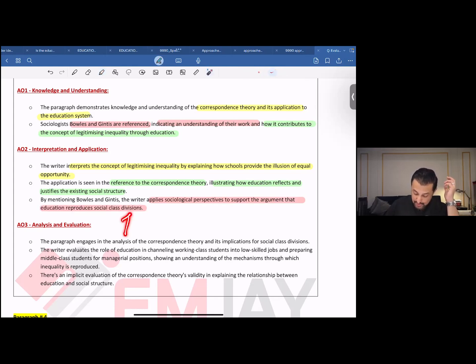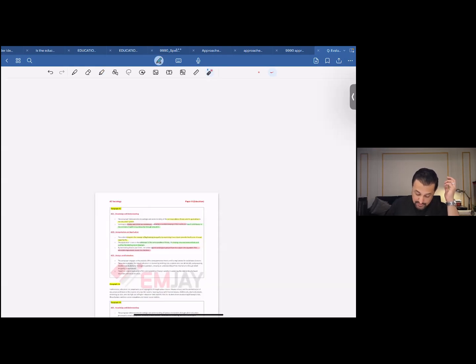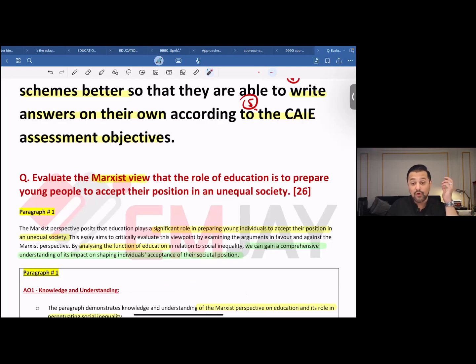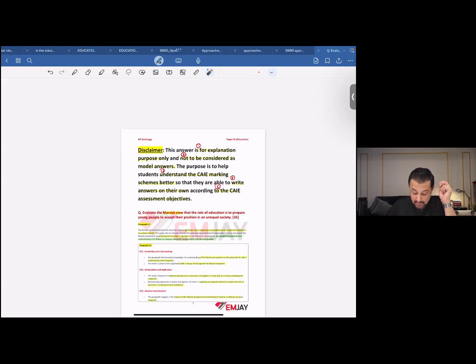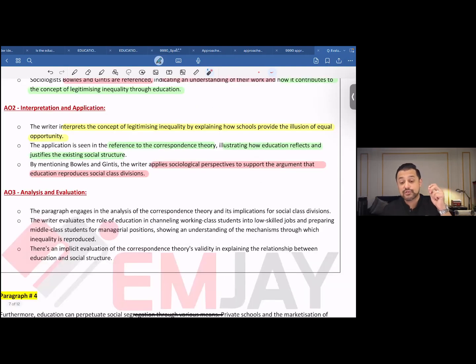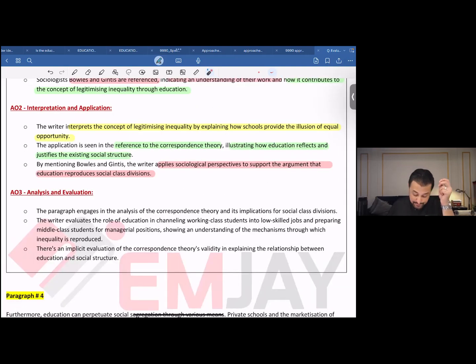Now, look at how this is connected to the question again. Here you go. Keep the reader connected to the question. Make the reader feel like he or she is reading an answer to a question.